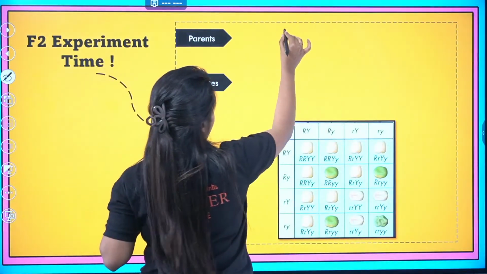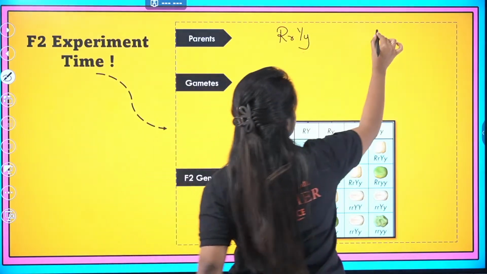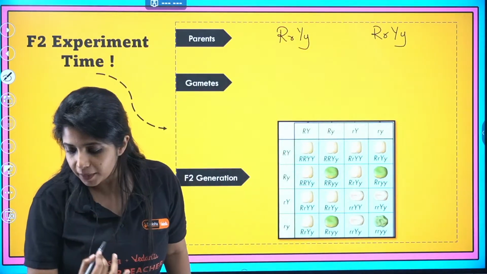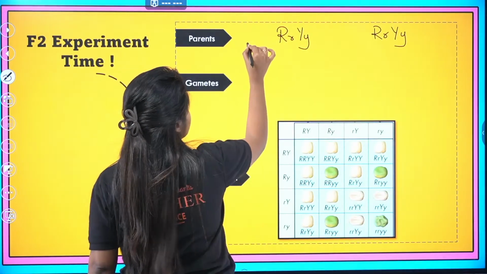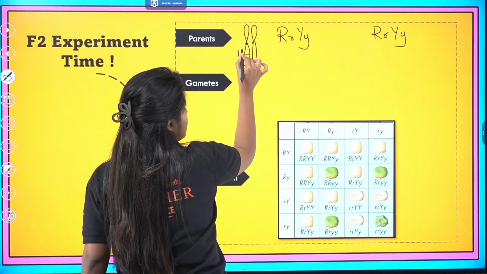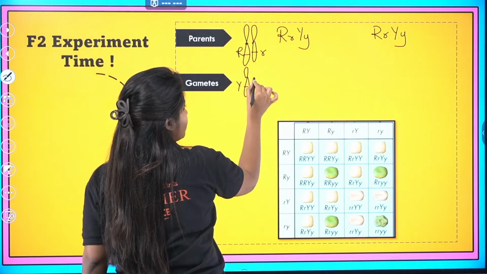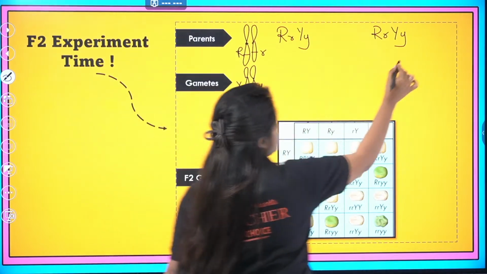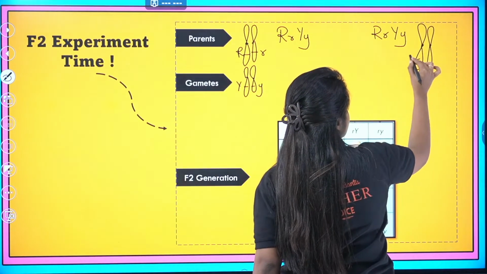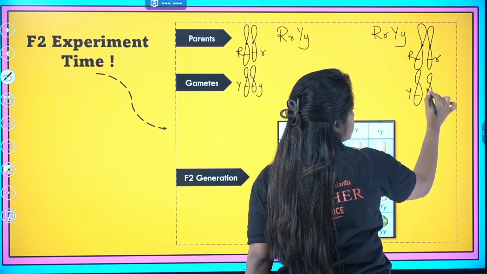Okay, so I am taking the parents. The parents look like this: capital R, small r, capital Y, small y. Similarly, capital R, small r, capital Y, small y. Now we are going to make the gametes. Let's see how the gametes are going to look. Before we make the gametes, we have to use our imagination. One chromosome capital R, another chromosome small r. One chromosome capital Y, another chromosome small y. Similarly over here, this parent also has the same thing: one chromosome capital R, another small r, one chromosome capital Y, another small y.